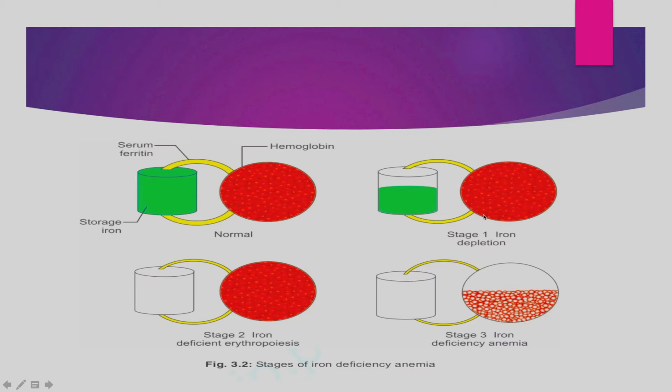In the second stage, the storage iron is completely finished, right? Then the RBCs are still being formed, because there is still some serum iron left, but the overall iron is less, so the erythropoiesis becomes deficient in iron. In the third stage, there is no storage iron left, serum ferritin is low, serum iron is also low. So then the RBCs become deficient in hemoglobin, and iron deficiency anemia dawns completely.